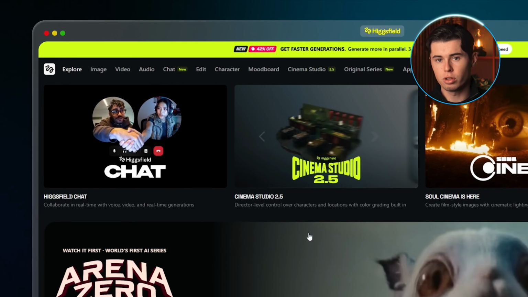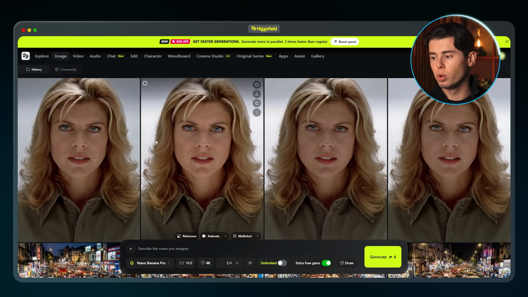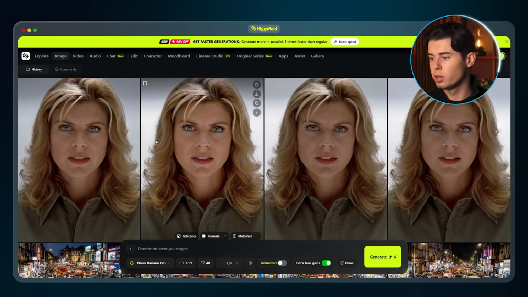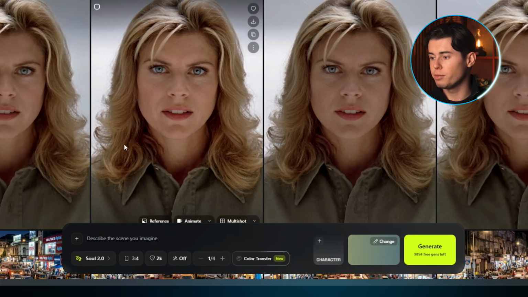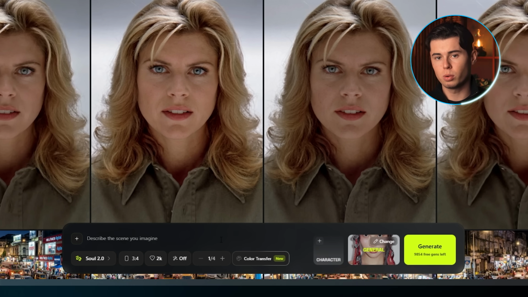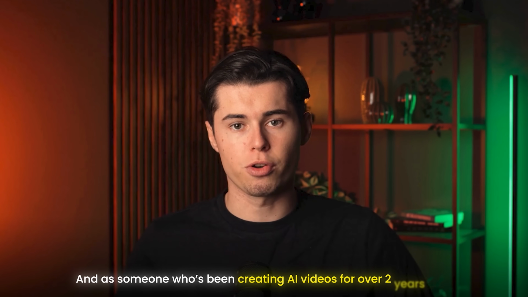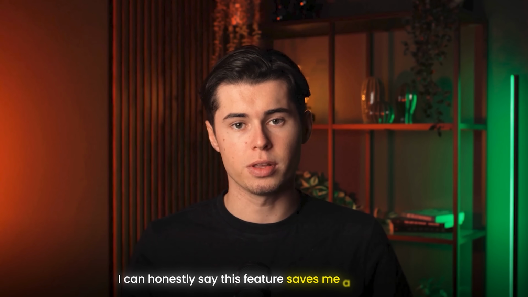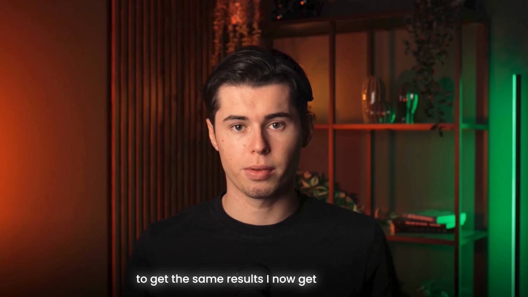There are a lot of options you can choose from, but for now, press on the image section. Here's where we'll create our anime character, which we will later use in all the other steps. First, let's select the AI image generator. For this, I'll pick Soul 2.0 as it is one of the best models when it comes to creating characters. And as you can see on the right side, a new option appeared. With this, you can choose from different styles you want for your anime. You have options like warm ambient, swag era, and even underwater. And as someone who's been creating AI videos for over 2 years now, I can honestly say this feature saves me a lot of time, because I no longer have to write complex prompts to get the same results I now get in just a click.